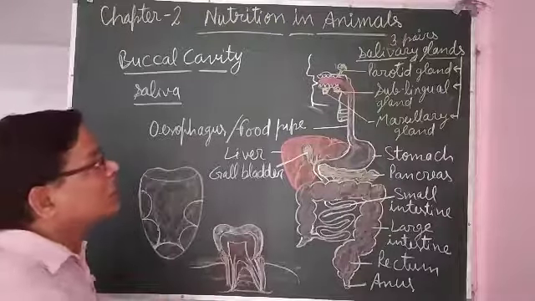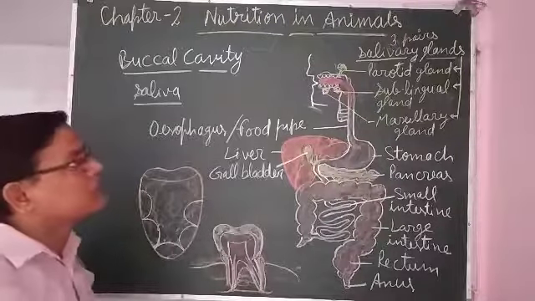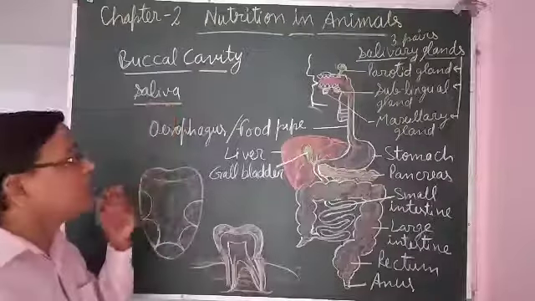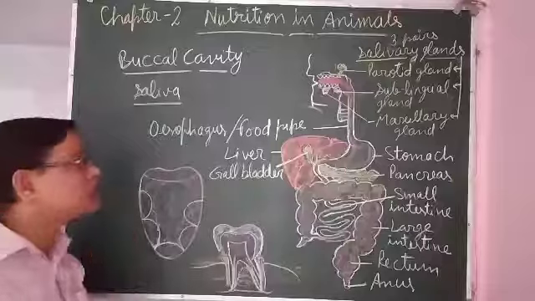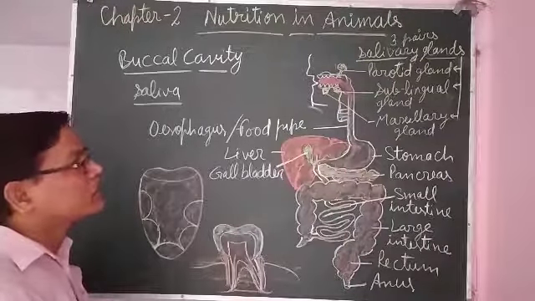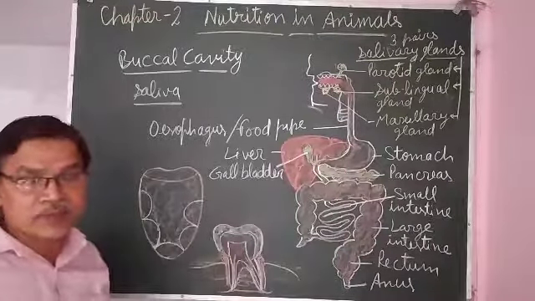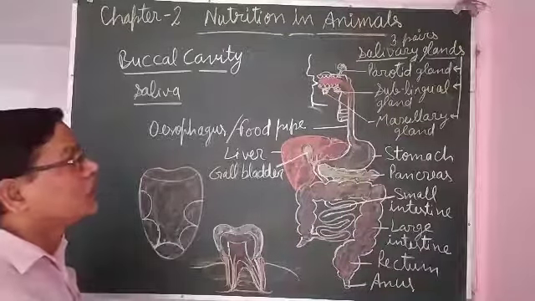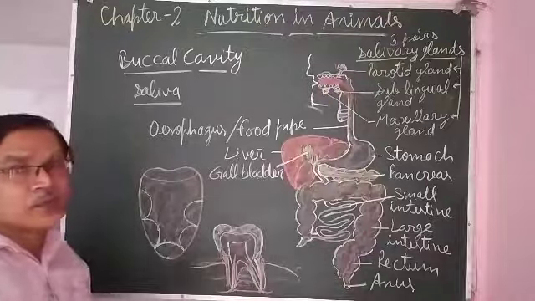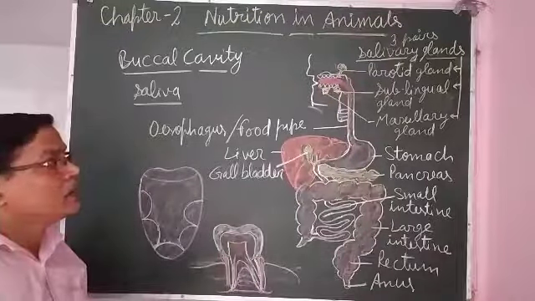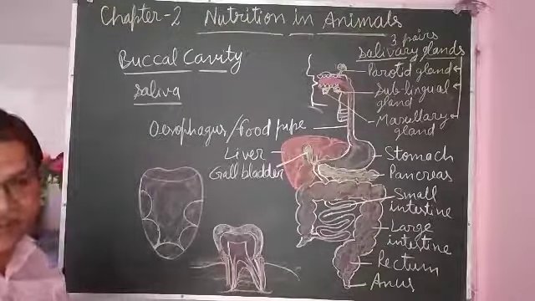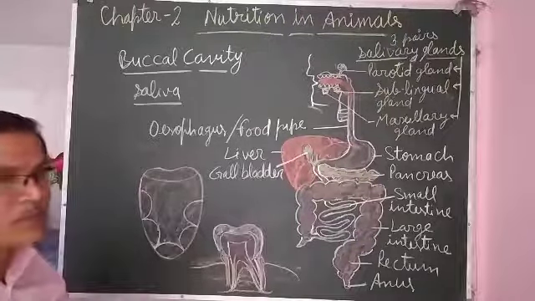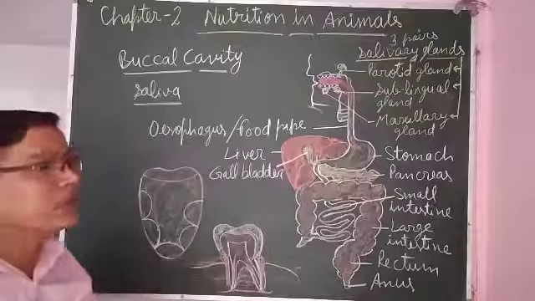The function of saliva is that it keeps the food moist and makes the food slippery. When food becomes slippery, it becomes easy to swallow.